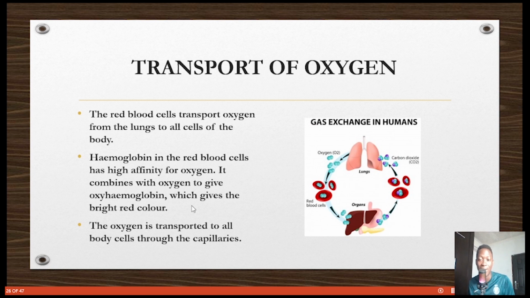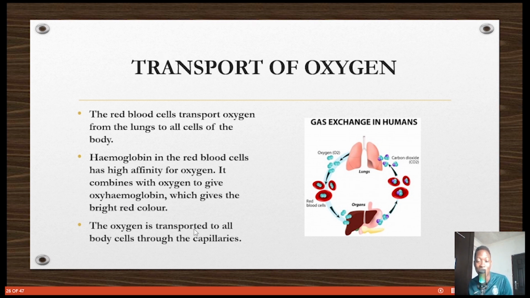We already said the transport of oxygen happens through the red blood cell from the lungs to all the cells of the human body. So hemoglobin is this substance that gives the red blood cell its red color. It has a very high affinity for oxygen. It likes oxygen. It's looking for oxygen. So immediately it gets to the lungs and sees oxygen, it quickly combines with oxygen to form oxyhemoglobin. So this is oxygen and hemoglobin together, which gives it the bright red color that shines.